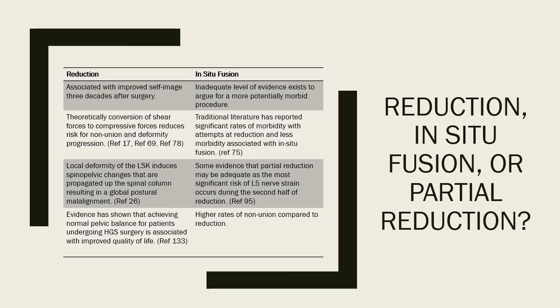Furthermore, there may be a third option, which is partial reduction and fusion. Anecdotally, the L5 nerve root injuries that are complications in high-grade spondylolisthesis reductions occurred during the second half of reduction. So achieving even a partial reduction without the complete reduction may arguably provide more benefit with less risk of nerve injury than in situ fusions.